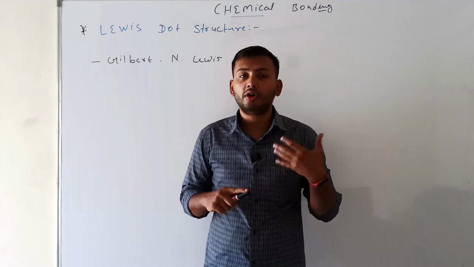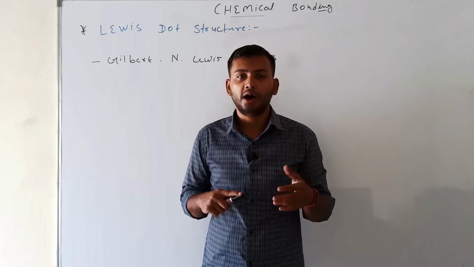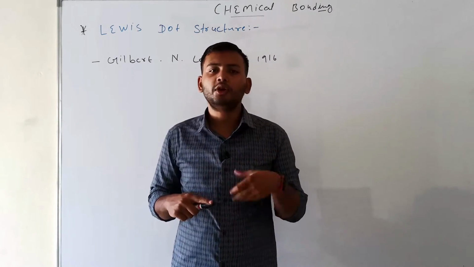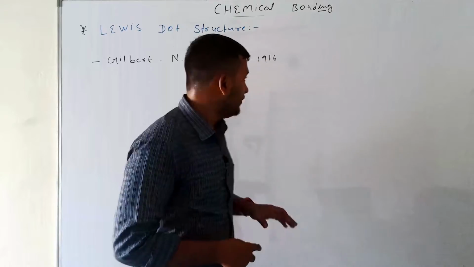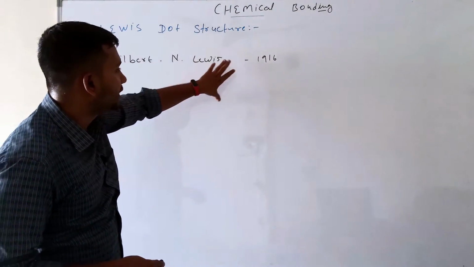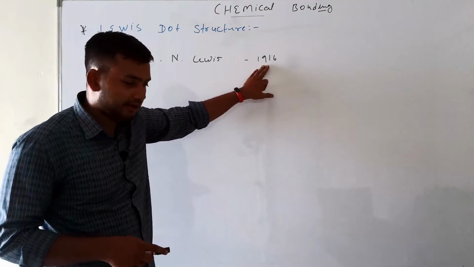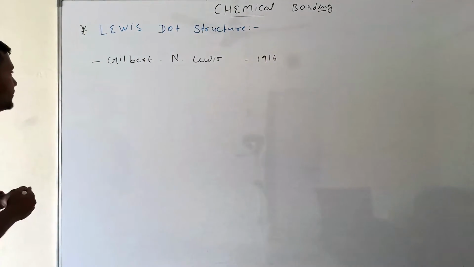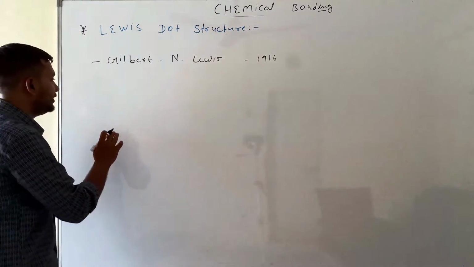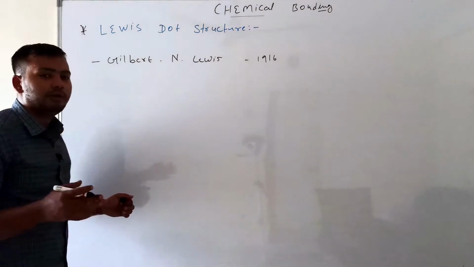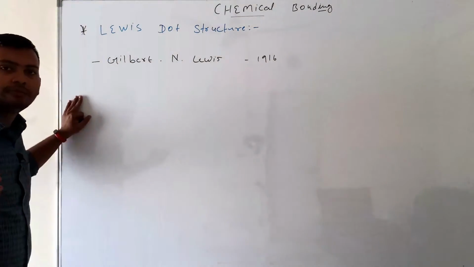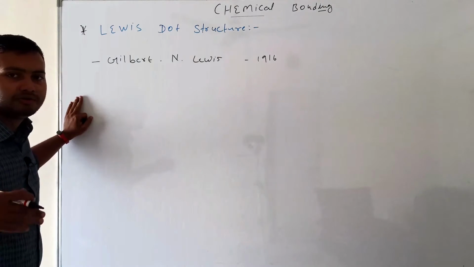The Lewis dot structure shows the arrangement of electrons in an atom or in a molecule or molecular compound. The Lewis dot structure was introduced in the year 1916. He explained how electrons are arranged in the atom. So we will give some examples of how Lewis dot structures are arranged.